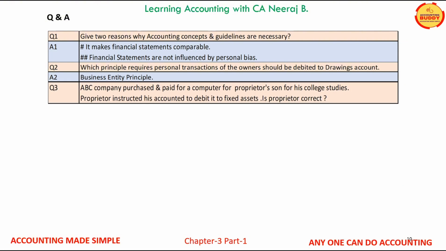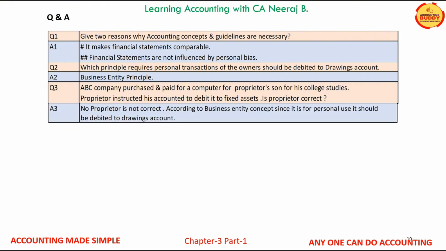Question number 3. ABC company purchased and paid for a computer for proprietor's son for his college studies. Proprietor instructed his accountant to debit it to fixed assets. Is proprietor correct? The answer is no, proprietor is not correct. According to business entity concept, since it is for personal use, it should be debited to drawings account.